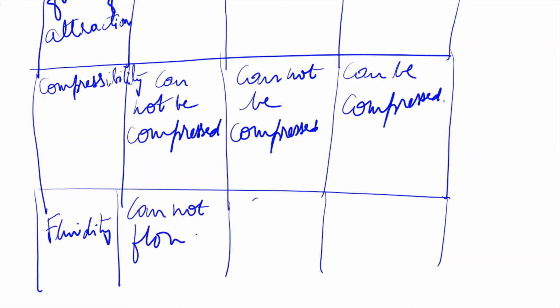Liquids can flow. And gases also can flow in any direction. Then comes expansion on heating.